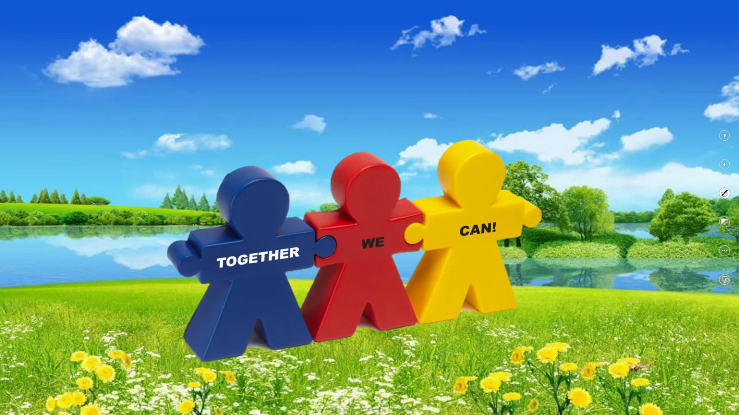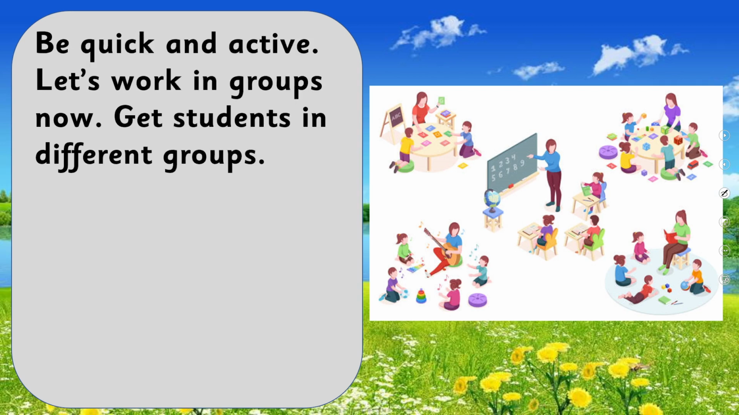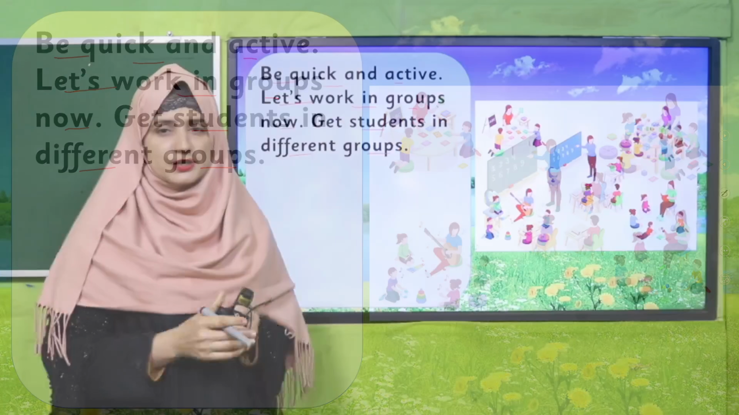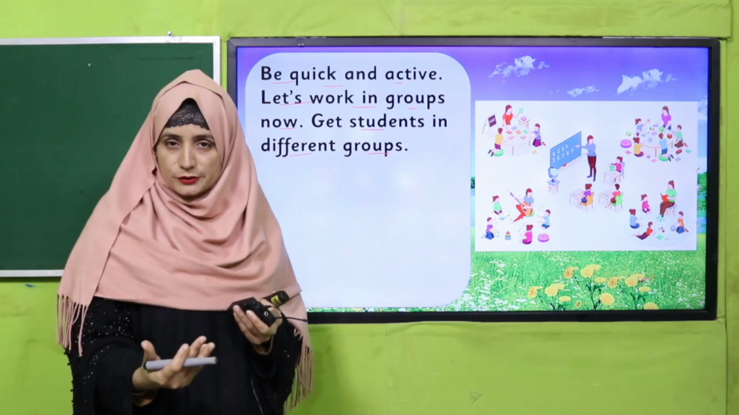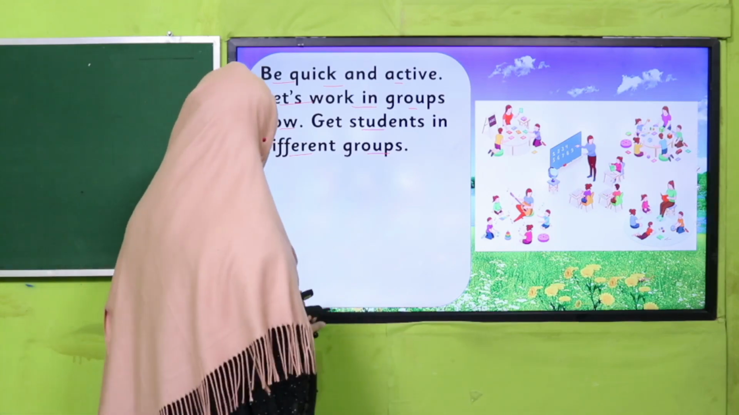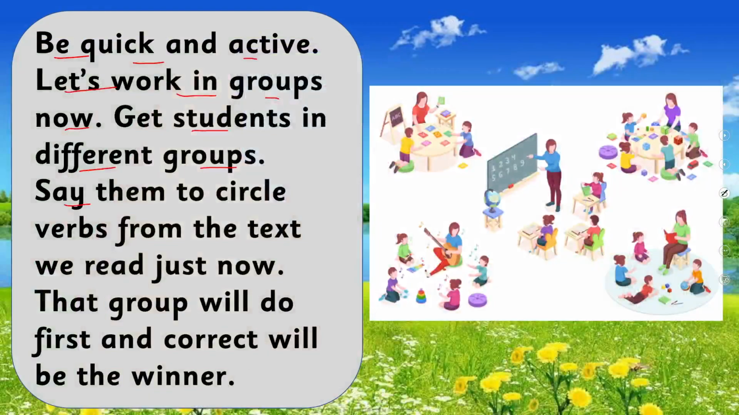So now we are moving toward an activity. Be ready. My dear teacher, what you have to do? Be quick and active. Let's work in groups now. Get students in different groups. After getting in groups, you have to tell them, my dear teacher, to circle verbs from the text we read just now. The group that finishes first and correctly will be the winner.